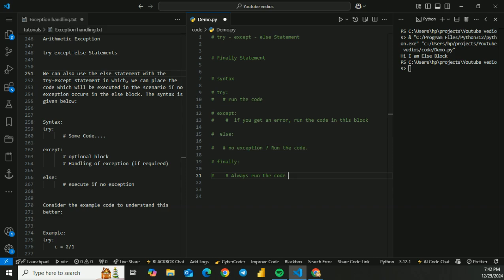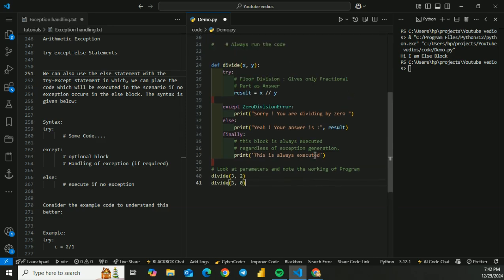I will be copying this for you guys because it will take me time to write it down. Let's define def divide(x, y), where in the try block result is x divided by y. Except ZeroDivisionError, print "Sorry, you are dividing by 0"; else print "Yeah, your answer is" result. Finally, this block is always executed, and regardless of exception generation this will always execute.